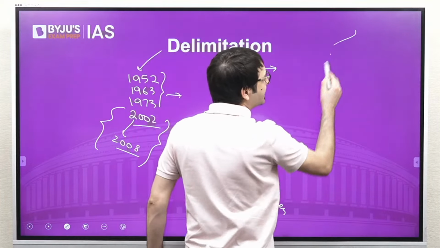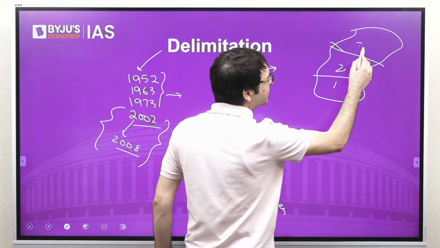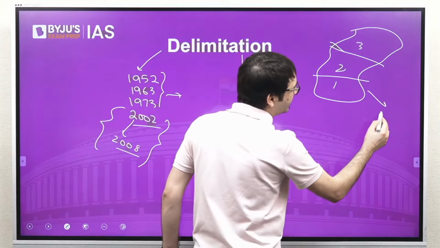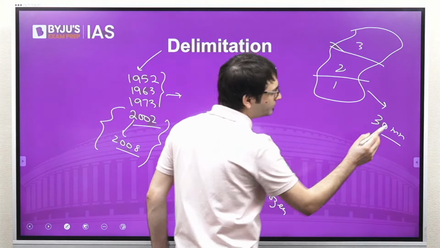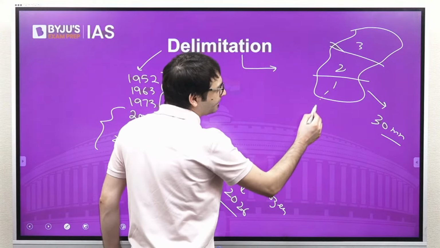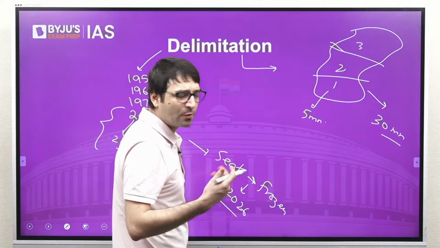And I'll give you one small example. Let's say we have a state which has 3 constituencies, 1, 2, 3, and the total population of the state is 30 million, for example. But in constituency 1, we have only 5 million population.